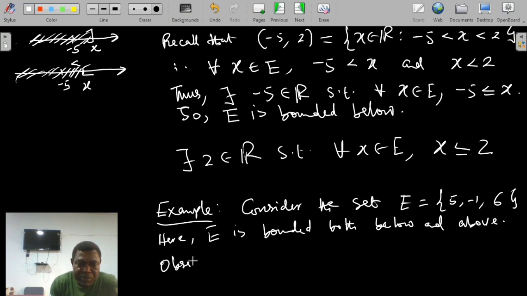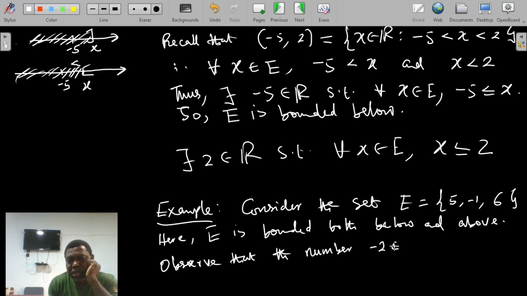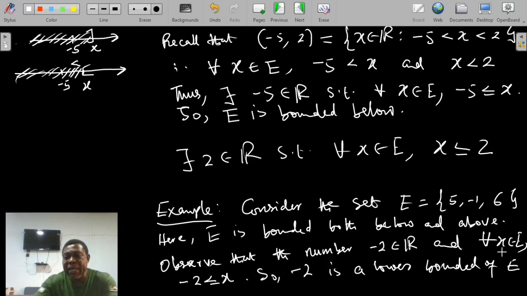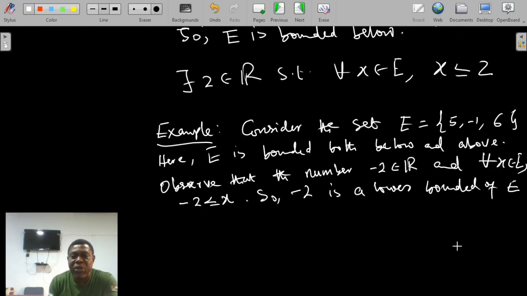Observe that the number, say, minus 2 belongs to R, and for any x you give me in E, minus 2 is less or equal to x. So minus 2 is a lower bound of E, meaning that E is bounded below by minus 2.